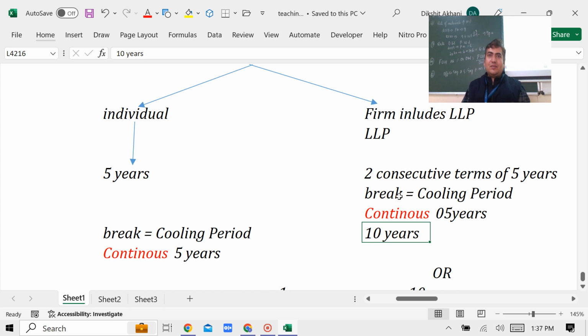Now what's the problem is, earlier Dhanush was working in PwC, which has already completed the 2 consecutive terms. 5 plus 5, I'm telling you, both the terms are completed. So PwC is out of the competition now. Deloitte is the new proposed auditor. But the objection is that Dhanush has already worked over there. Now he's transferred here. How can he continue here? And if he's continuing in Deloitte, how can Deloitte be appointed? So that's my question. One partner is leaving the old firm and joining the new firm. Can the new firm be appointed as the auditor for the next 2 consecutive terms? The answer we will give after the lunch.